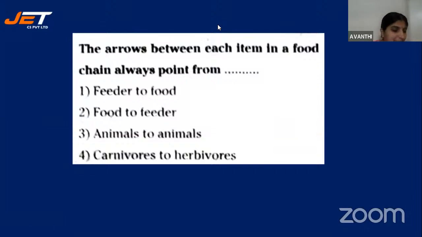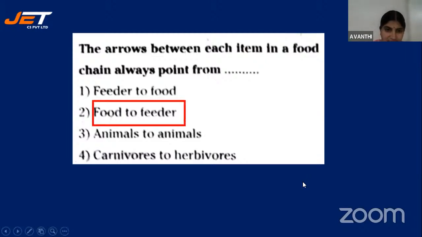You should know what is food. Food means who is preparing the food. Who is the source, or what are the sources of the food here. Feeder. Who is feeding? Yes, 2. Very good. Yes, it is, children, food to feeder. The answer is food to feeder.